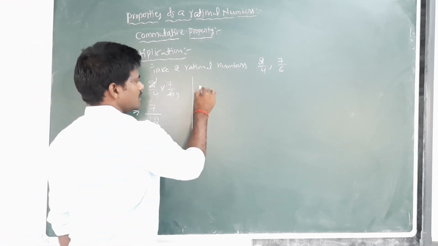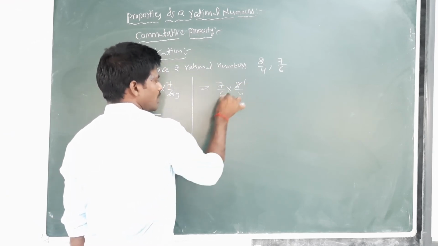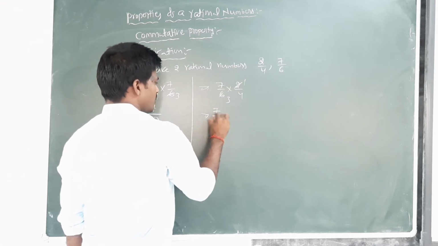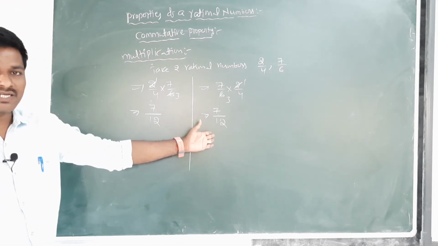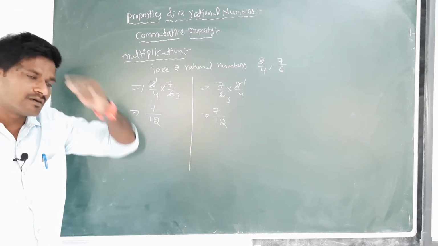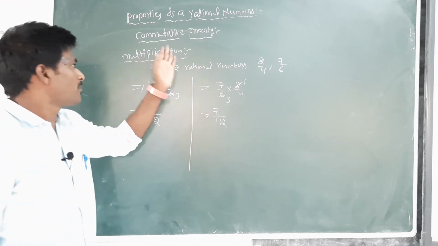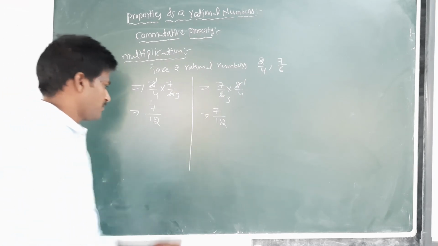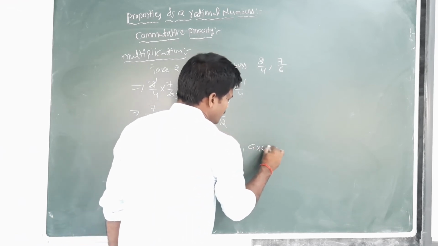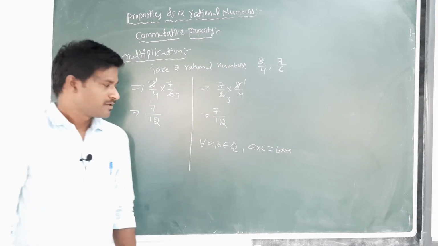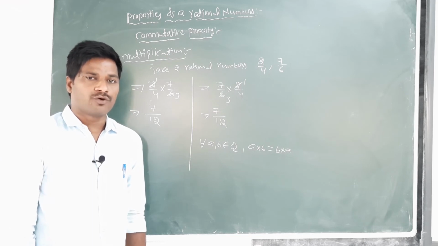Next, change the reversing order: 7 by 6 into 2 by 4, which is 14 by 24, equal to 7 by 12. In both cases the result is the same. Thus the rational numbers satisfy the commutative property under multiplication. For all a, b belongs to Q, a into b equals b into a.